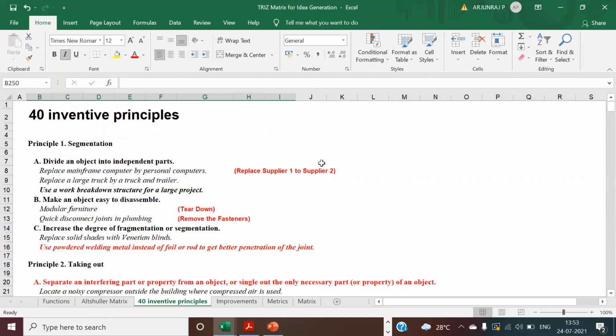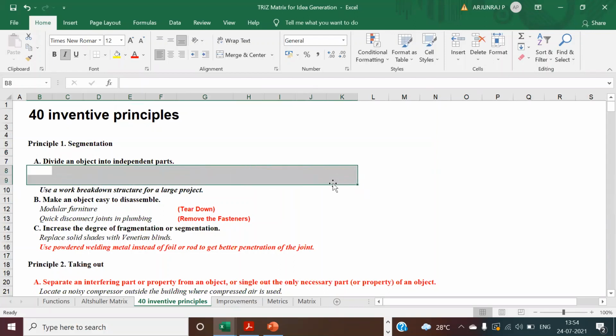Now, let me go to each and every principle. First principle is segmentation, where you divide an object into independent parts. So I am going to delete this. Let us make this inventive principle applicable for your process. You are going to divide an object into independent parts.